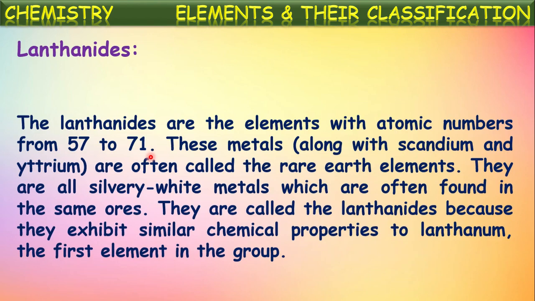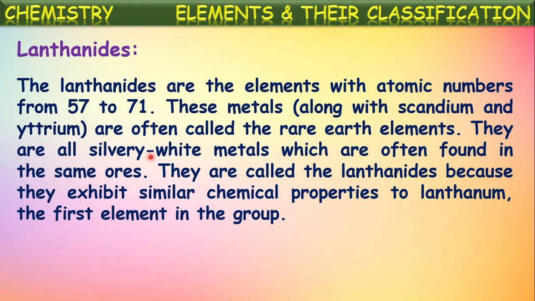Now, lanthanoids. The lanthanoids are elements with atomic numbers from 57 to 71. These metals are often called rare earth elements also. They are all silvery white metals which are often found in the same ores. These lanthanoids are called rare earth elements because they are available from the earth crust in rare quantity. Based upon that, they are called rare earth elements also.